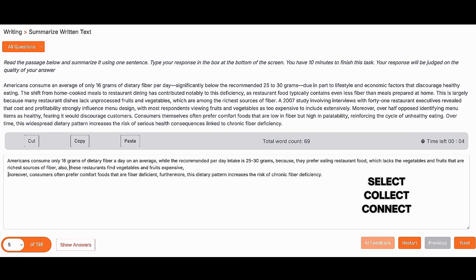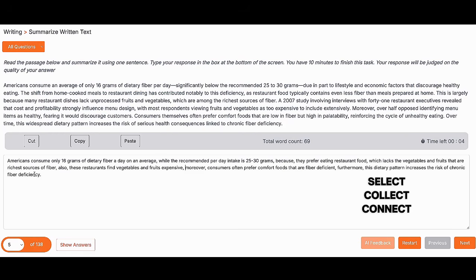So I think I was explaining, the time is running out. I was unable to correct. So the correction process is simple. You are expected to go through your answer for any potential spelling, grammar, spacing, capitalization, punctuation issues. To avoid them, you have to proofread it. So that is how you should be working on summarize written text.